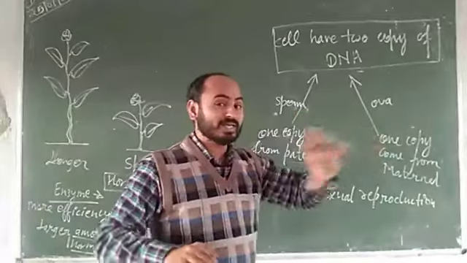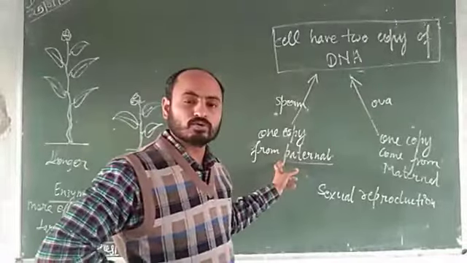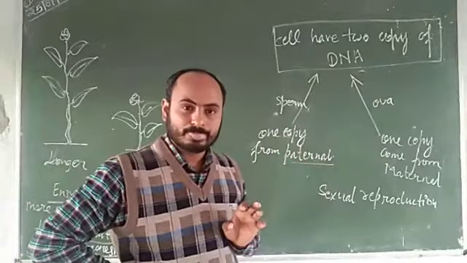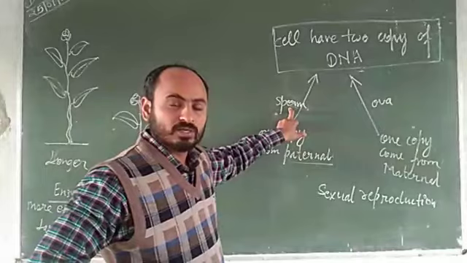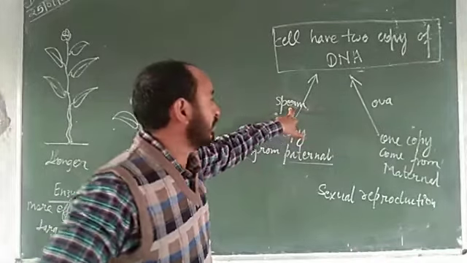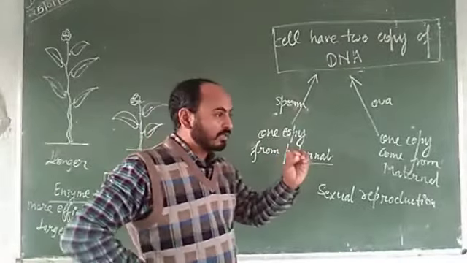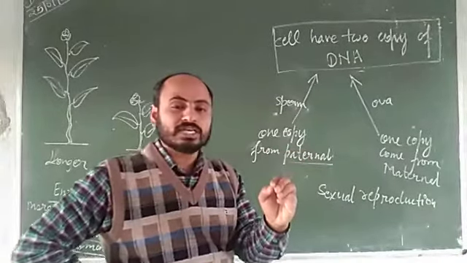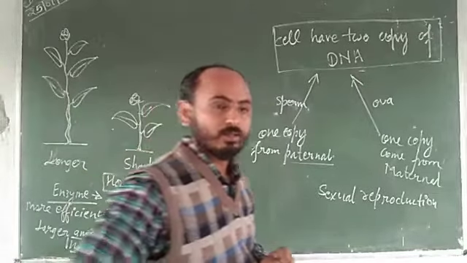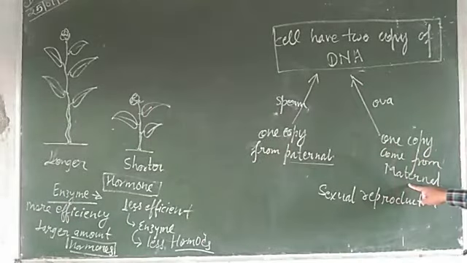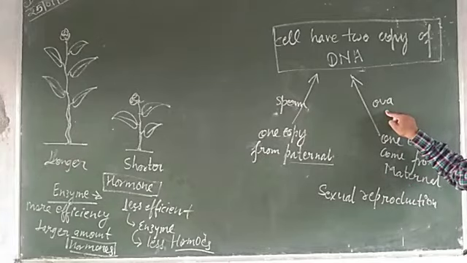These are called the gametes, and every gamete has one set of chromosomes from its body. The sperm, a gamete of the paternal, has one set of chromosomes, and the ova has one set of chromosomes.